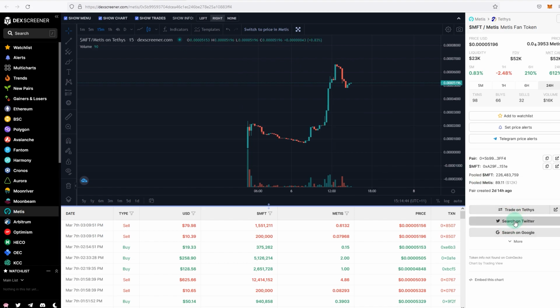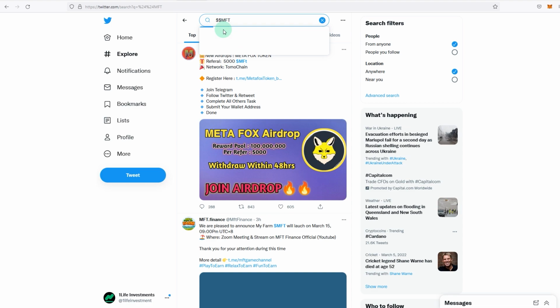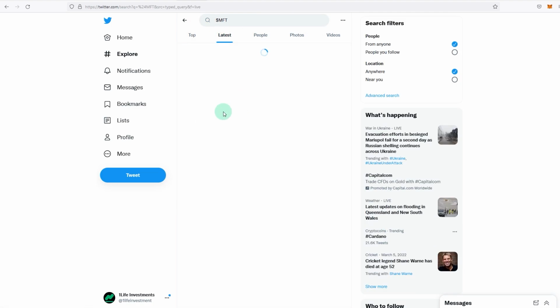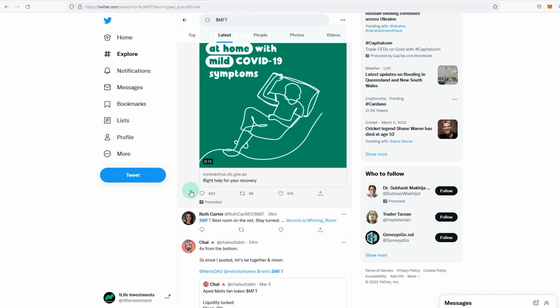What you can do is you can search on Twitter as well. What this basically does is you search with the dollar sign. You go and have a look if there's any big accounts talking about it, or if there have been a lot of mentions about this.